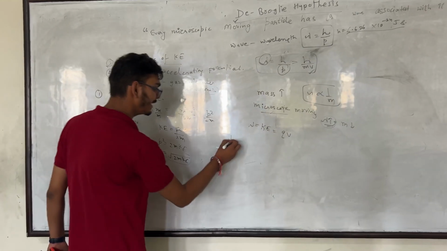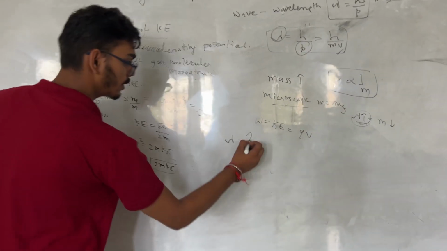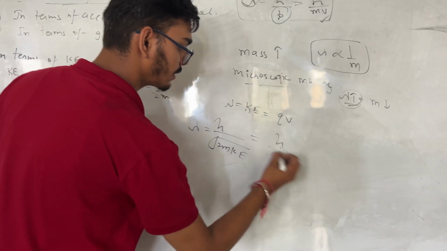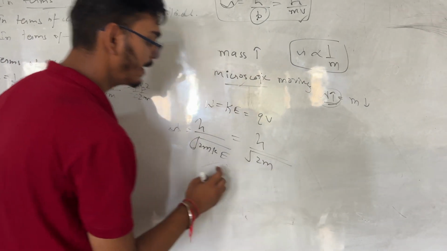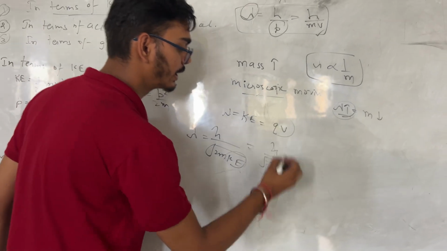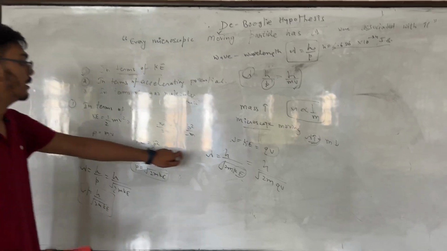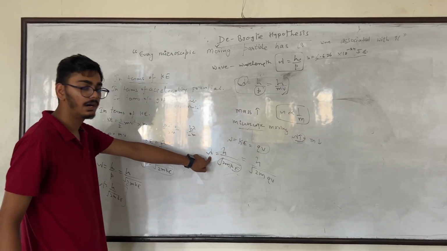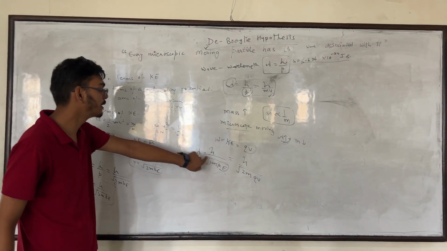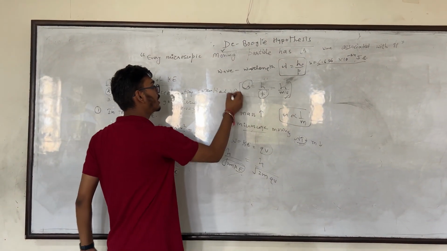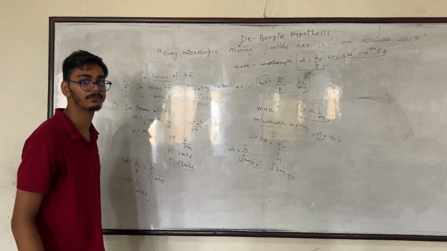So we can write h by root twice m kinetic energy, and in terms of kinetic energy we can write Q into V. So this is the value of lambda, the de Broglie wavelength, in terms of the accelerating potential when the applied potential is V.